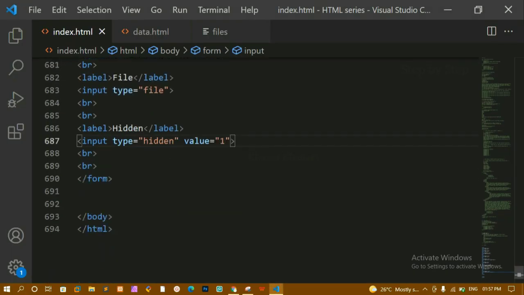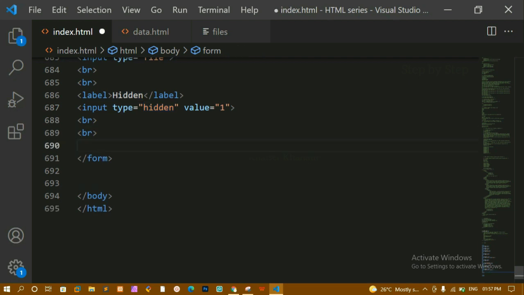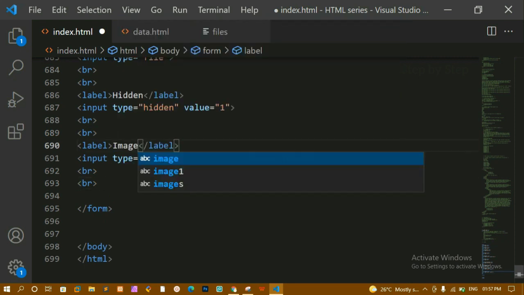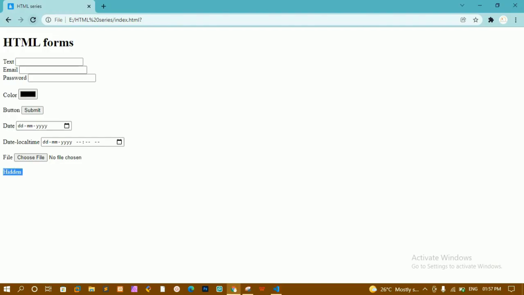Whenever we are updating the data or whenever we are deleting the data, if you are performing PHP CRUD, if you are aware of PHP CRUD operation, then you will be aware of this, why we are using this hidden field. Next I'm just going to copy this and here I'm just going to paste. Next we are having here image. I'll just write here image and type is equal to image. I'll save this, I'll refresh this one. Now you can see here I am having this image.